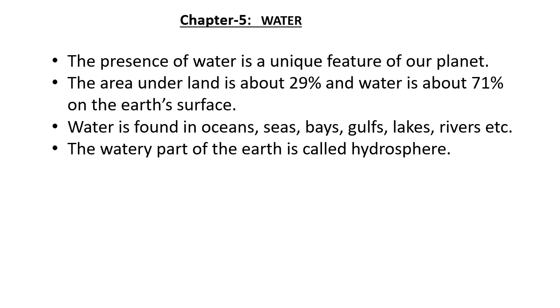The presence of water is a unique feature of our planet, and that is why this planet is considered as the blue planet. And the area under land is 29% and water is 71% on the Earth's surface.